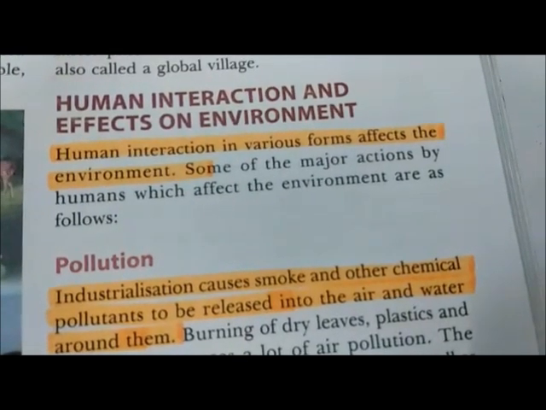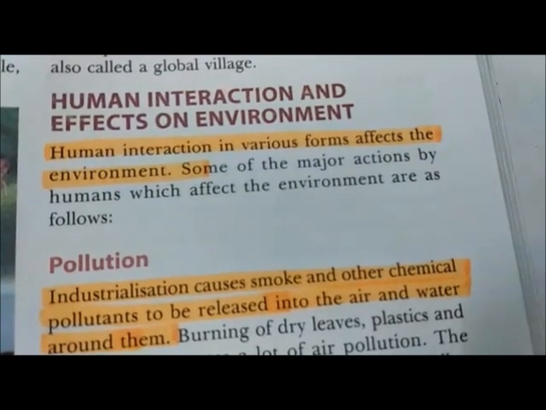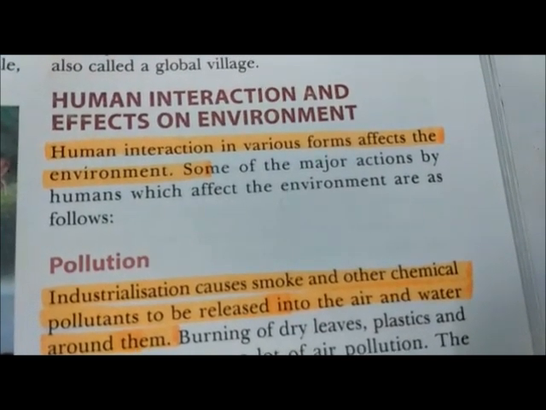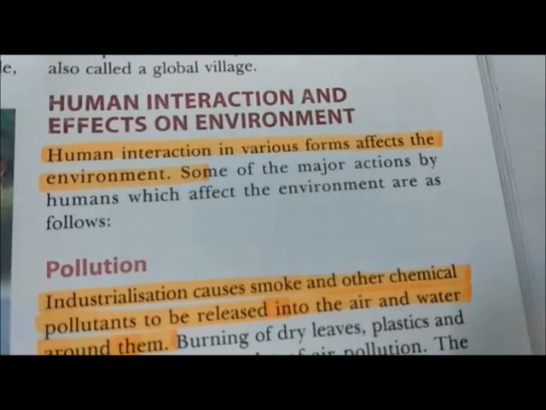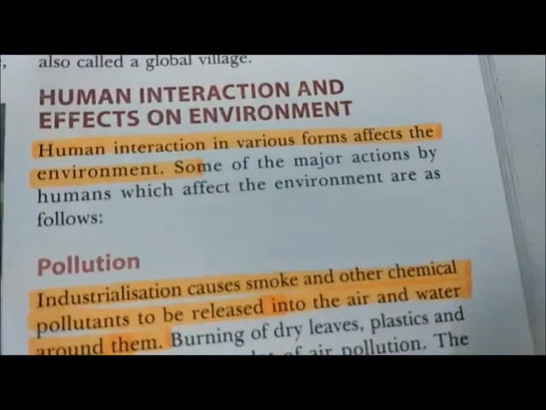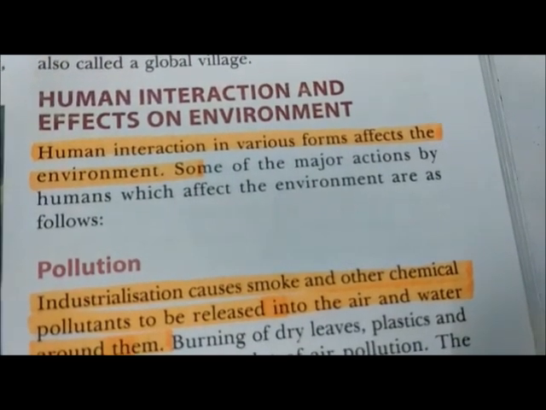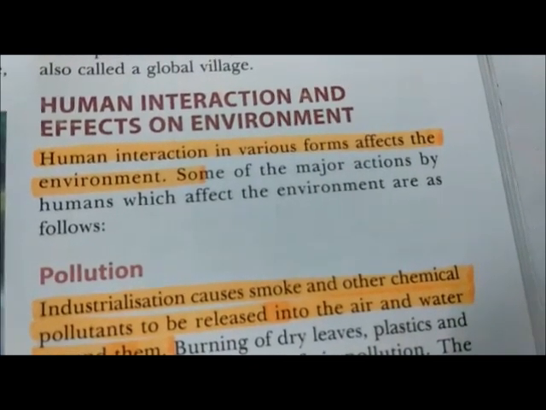As population increases, it gave negative effects on environment because population increases, demand also increases, and to fulfill their demand like food, cloth and shelter, environment has been exploited. So these effects are as follows.